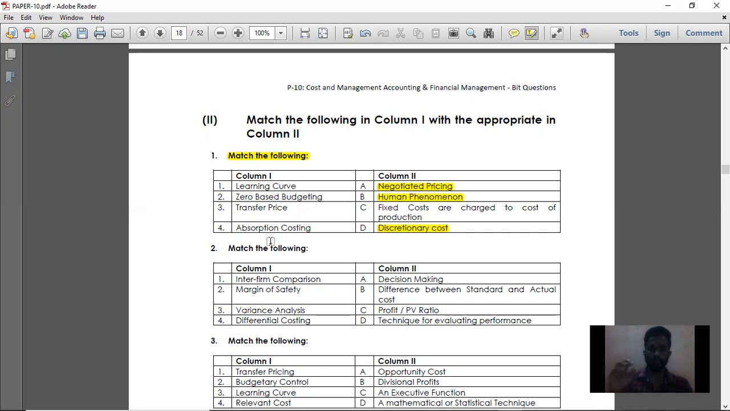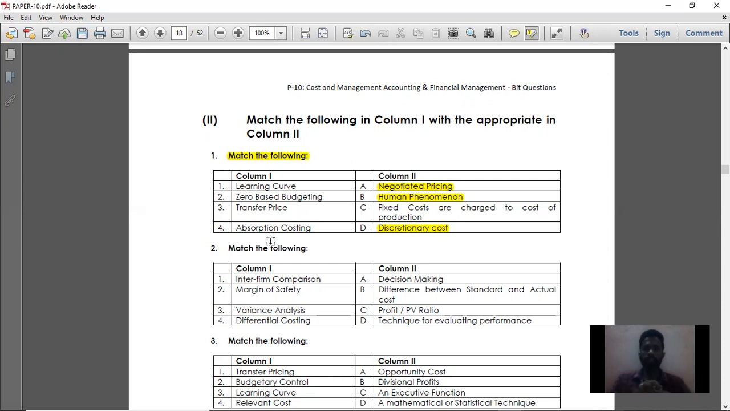Absorption costing is nothing but absorbing the total cost over the cost of goods which has been sold. Whatever is your total cost of production, on that the fixed cost will be charged, and the total fixed cost will be charged to the cost of production, and from that opening stock will be deducted and closing stock will be added, so that your cost of sales will be analyzed. That is, to your cost of production, add your opening stock minus your closing stock. You will get your cost of sales.